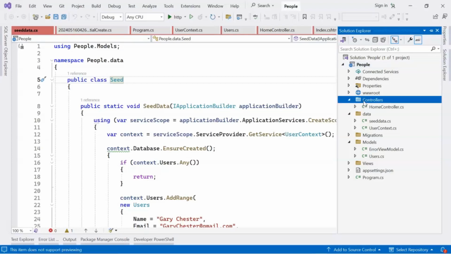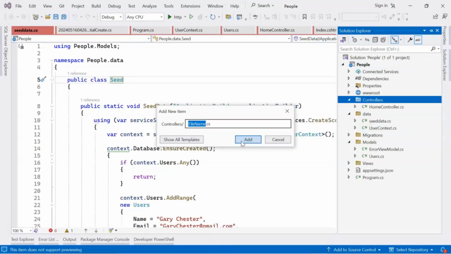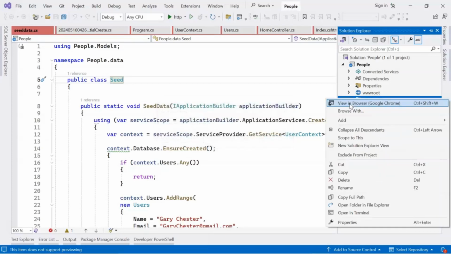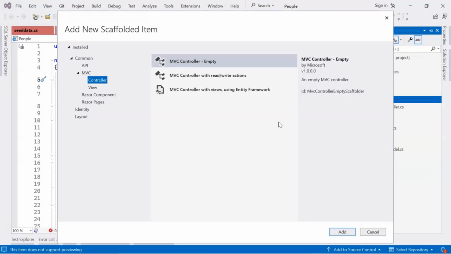So we will start with the controllers. Let's create the controller with the name users.